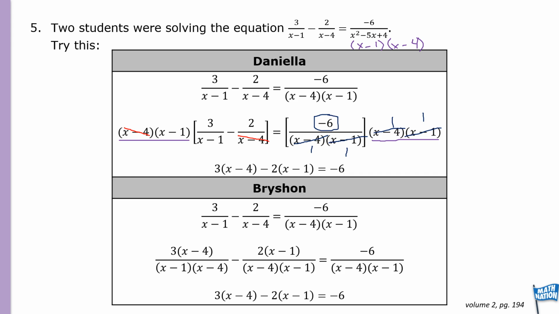Look at Bryson. He has the same example, and what he did was to find the common denominator just the same and place them under each fraction. So in the first, x minus 1, what is missing would be the x minus 4, which is what he added here. For the 2 over x minus 4, what's missing would be the x minus 1.